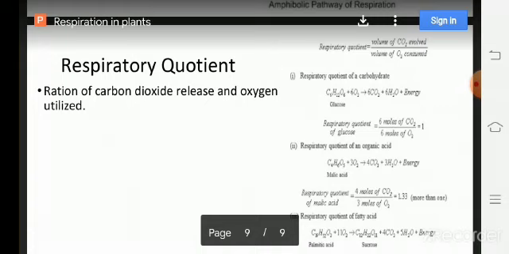And for the respiratory substrates, the RQ value always varies. In case of carbohydrates, it is unity, that means 1. In case of fat, the RQ value is less than 1. In case of organic acids, the respiratory quotient is more than 1.